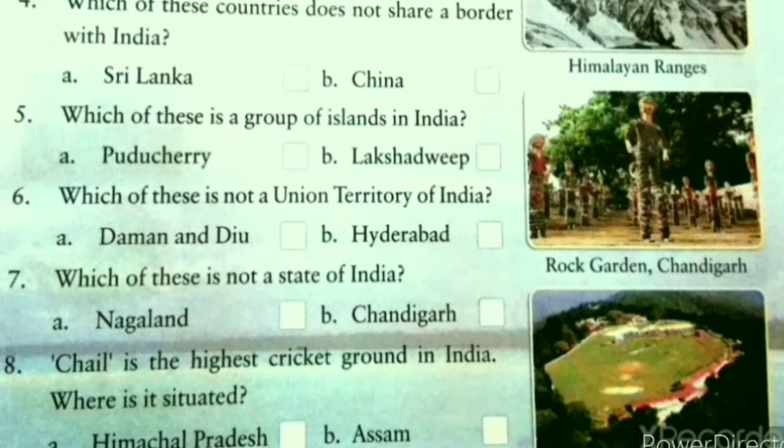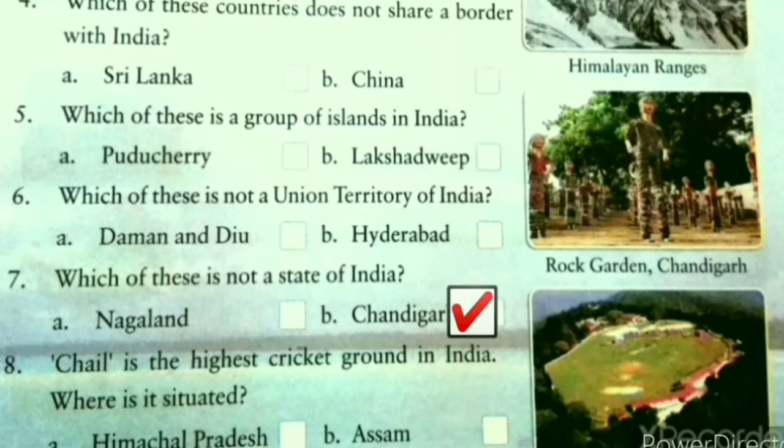Question number 6. Which of these is not a union territory of India? Daman and Diu is the union territory. So here Hyderabad is not the union territory. So answer is Hyderabad. Tick Hyderabad. Next question is question number 7. Which of these is not a state of India? Answer is Chandigarh, as Chandigarh is the union territory.